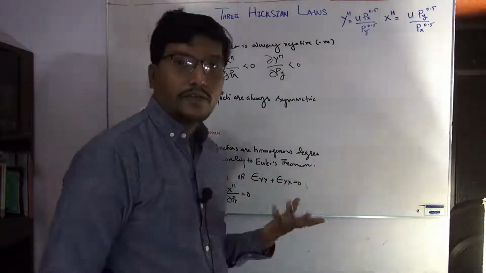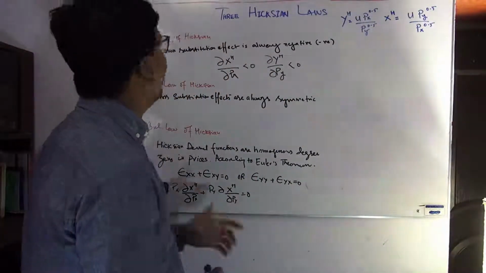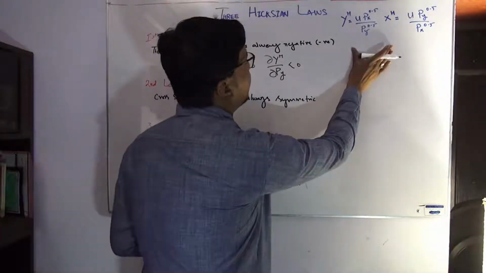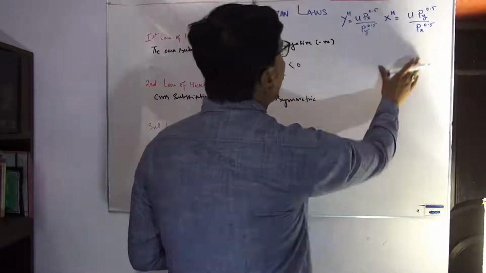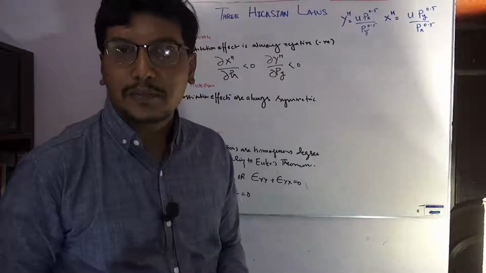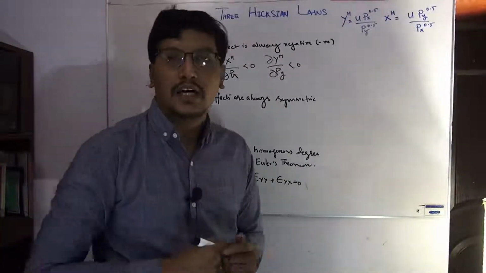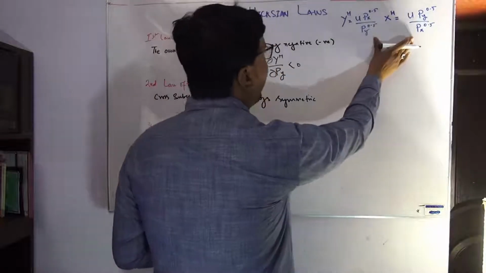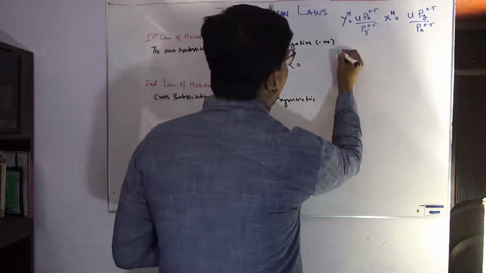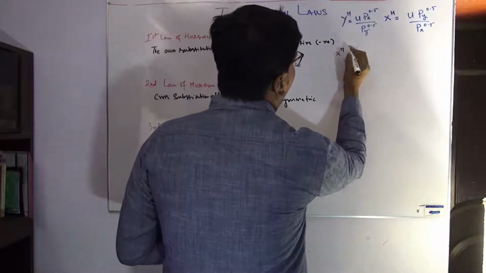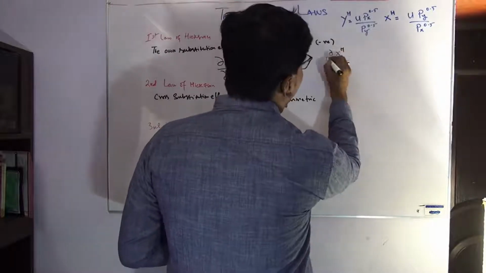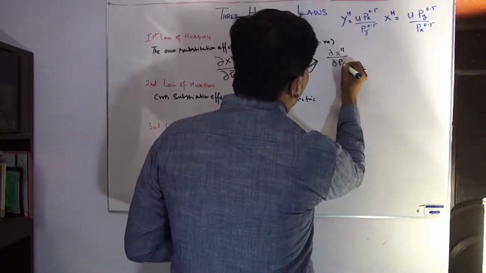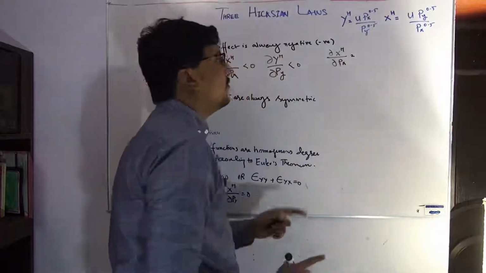So if we want to prove the first law of Hicks, we take the Hicksian demand function. We have a separate lecture on the Hicksian demand function, and you can easily find it. We are just using the already derived Hicksian demand function for X, and we want to check whether the first law is proved, that the own price impact is always negative.